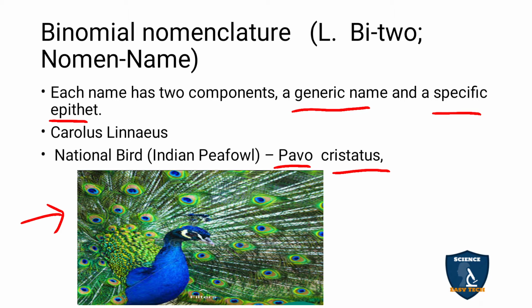So that is in plants. For animals, they have given the Indian peacock, the national bird of our country, Pavo cristatus. Pavo is the generic name and cristatus is the specific name. So there are two names for the peacock.